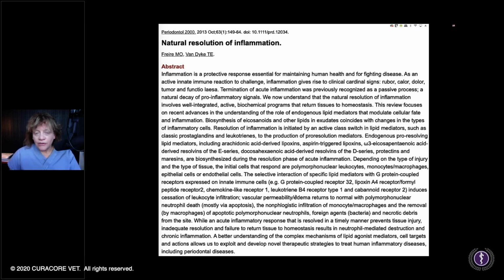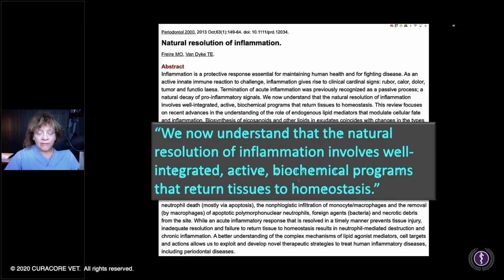And again, you could find this online very easily, periodontology back in 2000. So this has been around for about 20 years, but not thinking that we just shut inflammation down and we're done with it, but really, how do we help augment the body's own resolutions of inflammation, its capacity to be done with it, which is actually quite complex. And as I say here, we now understand that the natural resolution of inflammation involves well integrated, active biochemical programs that return tissues to homeostasis.